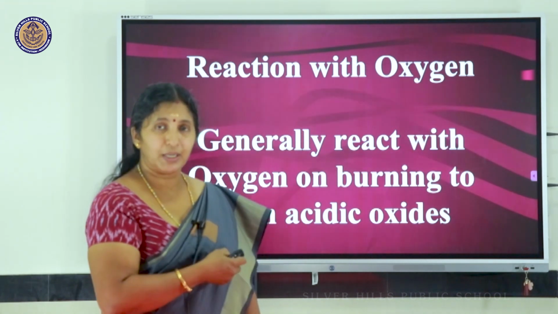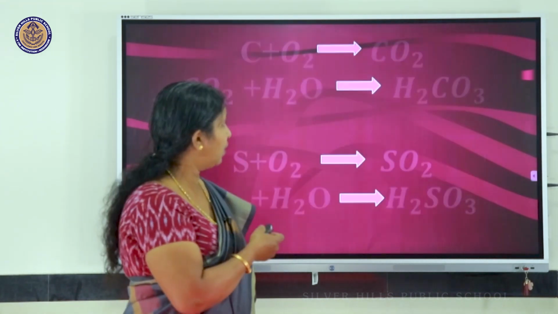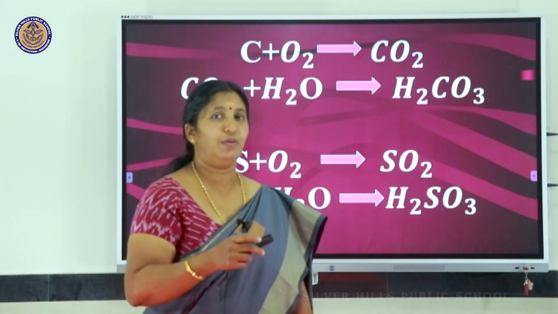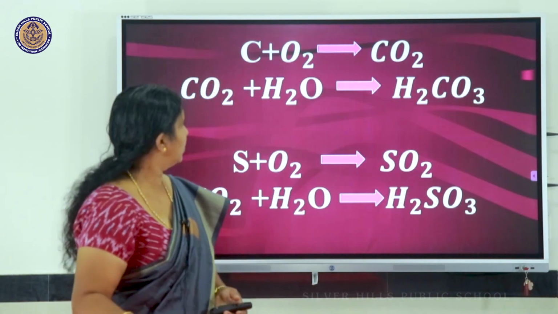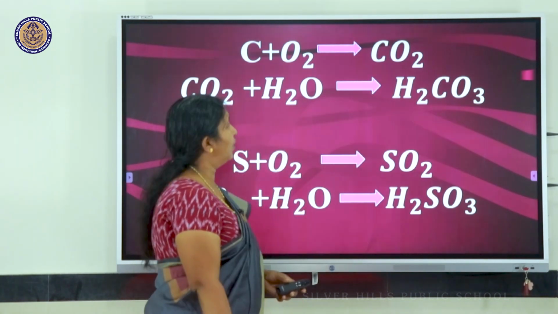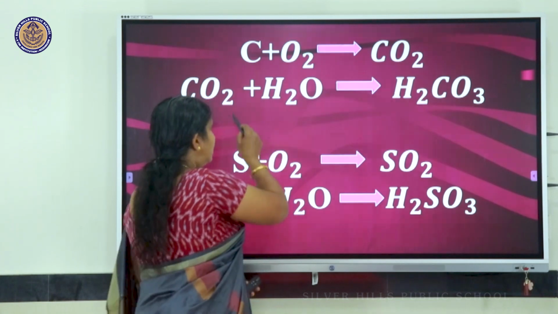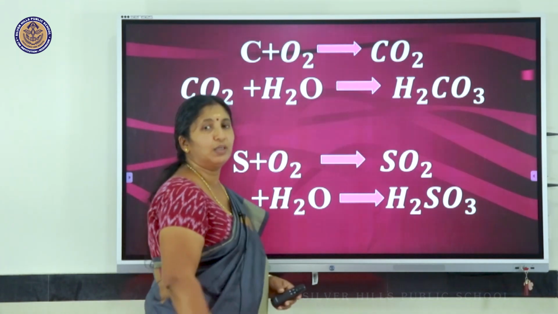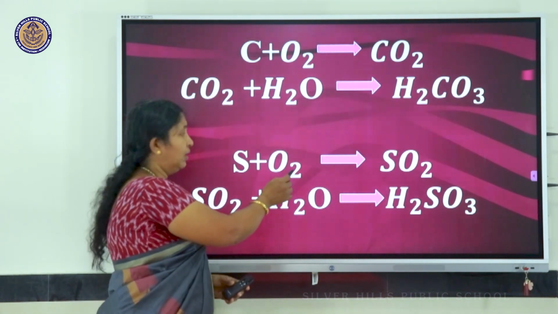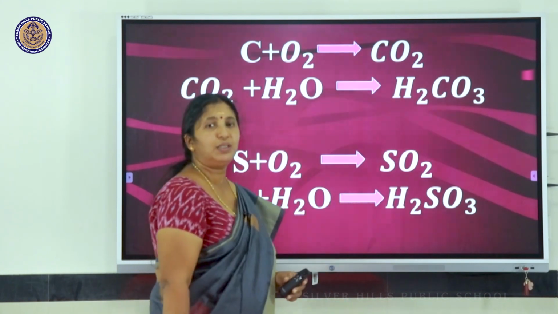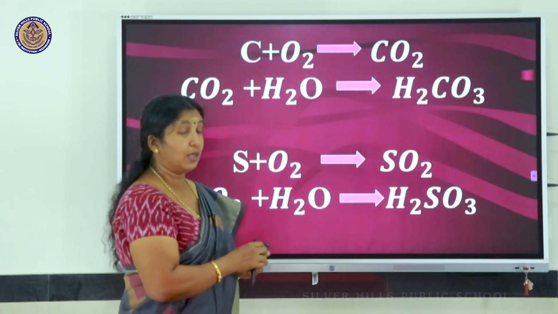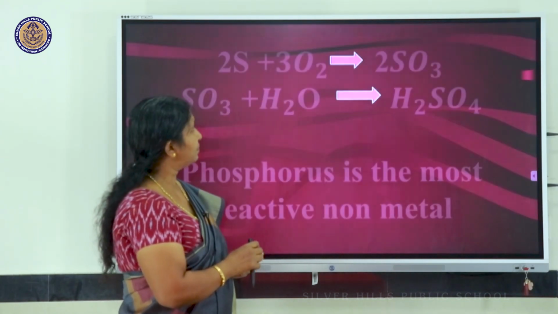So, non-metals reacting with oxygen form the corresponding oxide, which is acidic, meaning it can dissolve in water forming acids. Here you can see carbon reacts with oxygen forming carbon dioxide. This carbon dioxide reacts with water forming carbonic acid. Similarly, sulfur reacts with oxygen forming sulfur dioxide, and sulfur dioxide reacts with water forming sulfurous acid.